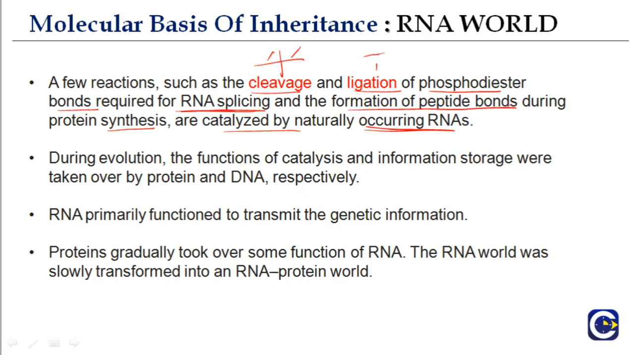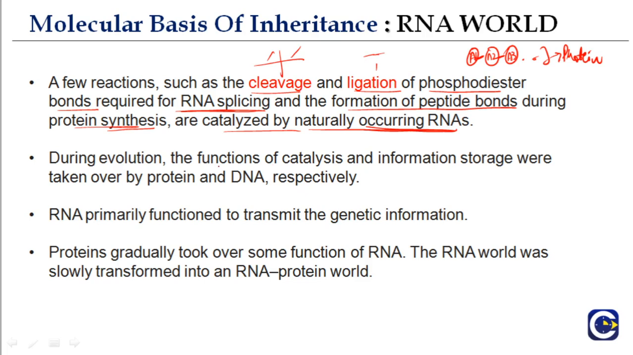And formation of peptide bonds during protein synthesis. We know we have various amino acids, and these amino acids are joined by peptide bonds, amino acid 1, amino acid 2, amino acid 3, and so on, and ultimately they form a protein. So even this reaction is catalyzed by naturally occurring RNA. So RNA is very important, it has a lot of catalytic roles.